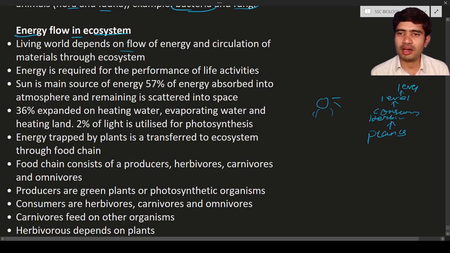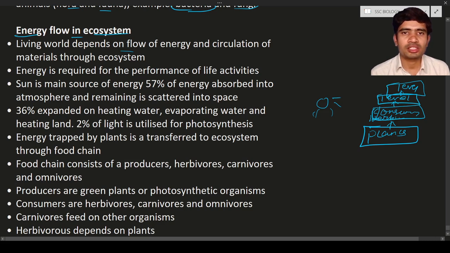Can you see the food material is transferred from one stage to the next stage, and so on. So depending upon the food chain, energy will be transferred from one level to another level. This entire world is going to depend upon the flow of energy. In this way, the energy flows. This energy is required for the performance of all life activities.